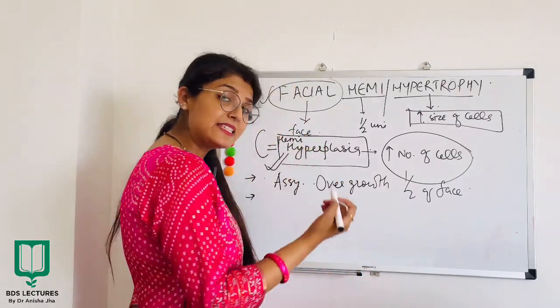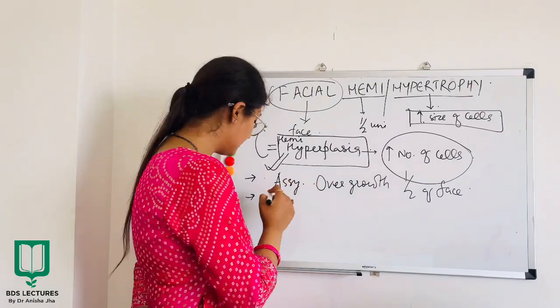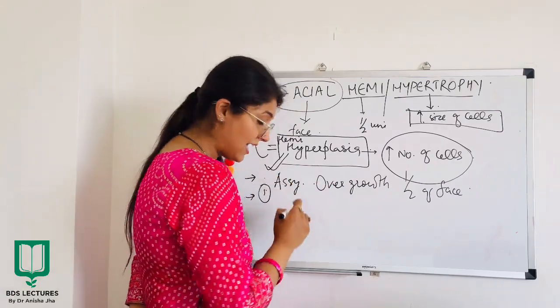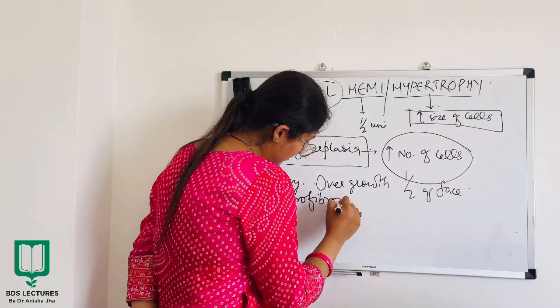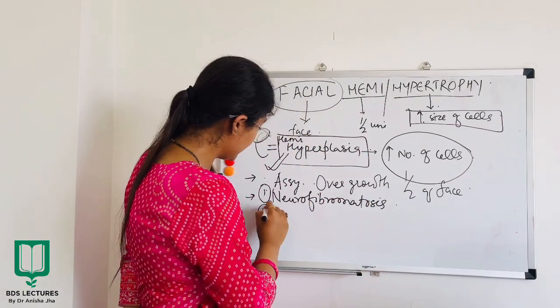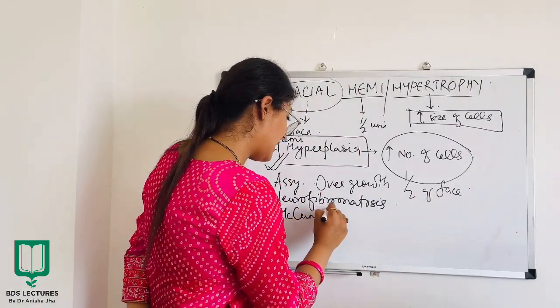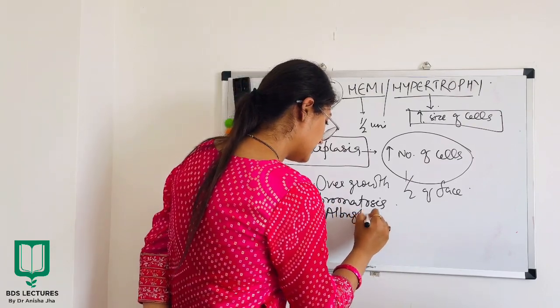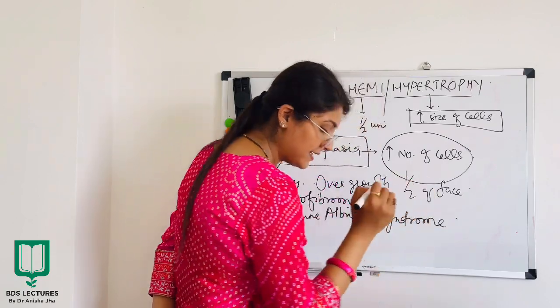Then it can be seen in correlation with many other syndromes like, firstly, we have neurofibromatosis. All right. Then we have McCune-Albright syndrome. All right.